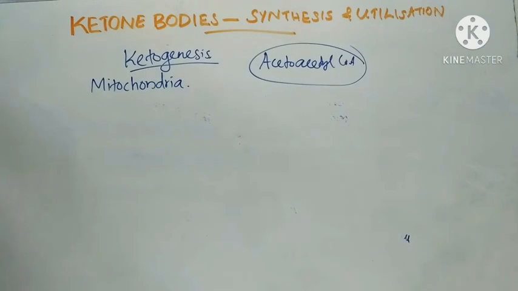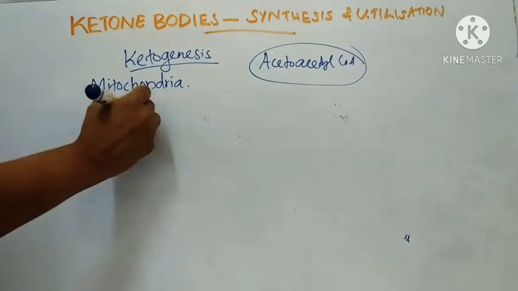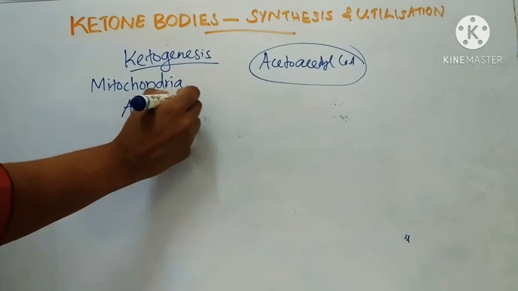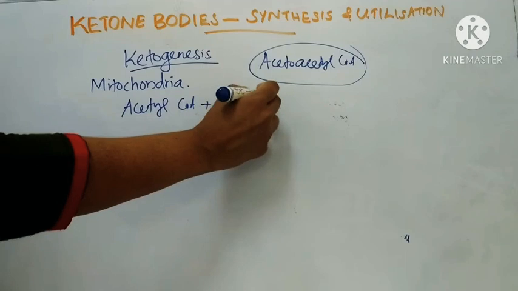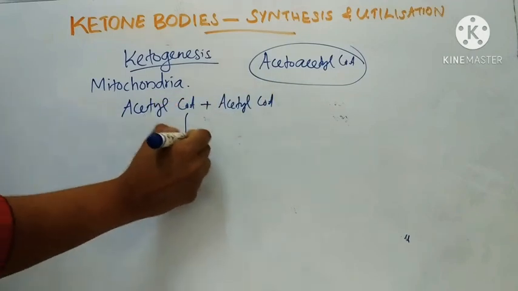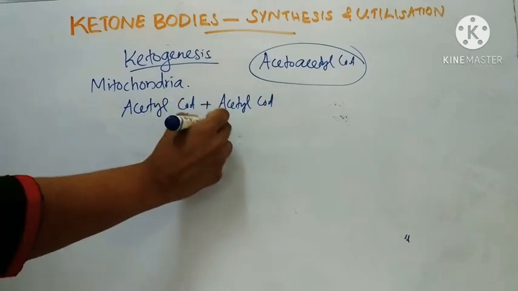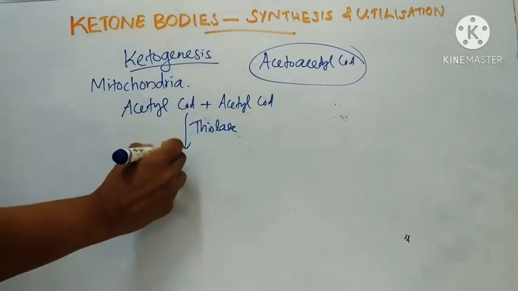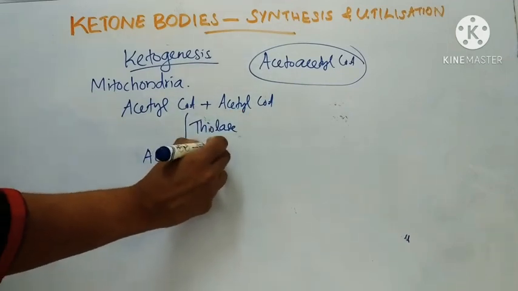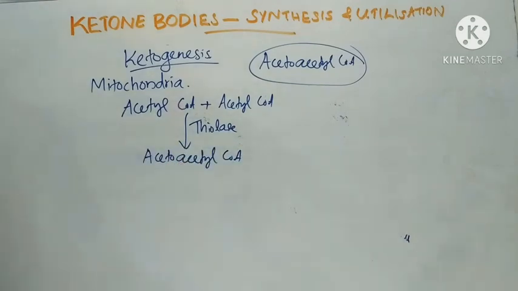Acetoacetyl CoA is produced by condensation of two molecules of acetyl CoA, catalyzed by the enzyme thiolase.